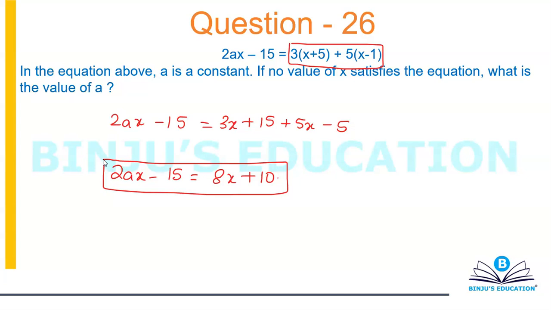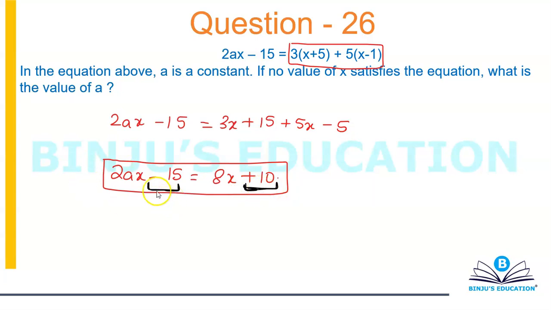Now it says that no value of x satisfies the equation. What is the value of a? Now I want no value of x to satisfy this. Now observe carefully here. You would realize that the two constant values are different. This is negative 15 and this is positive 10. These two are different.